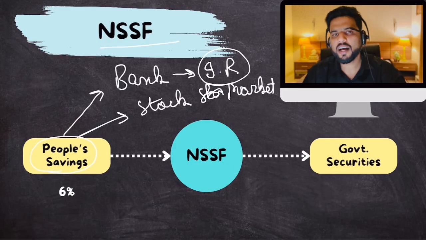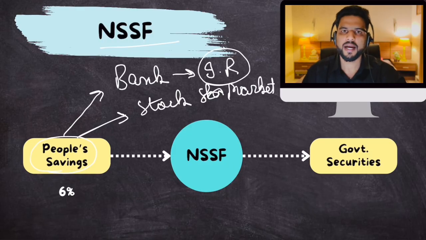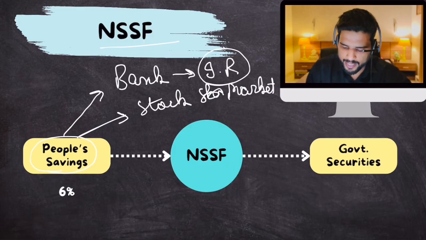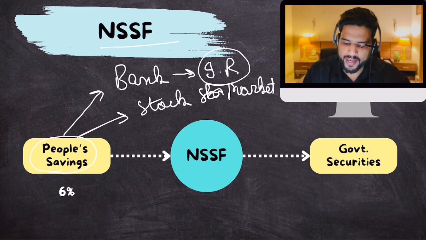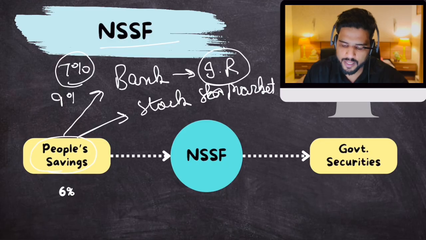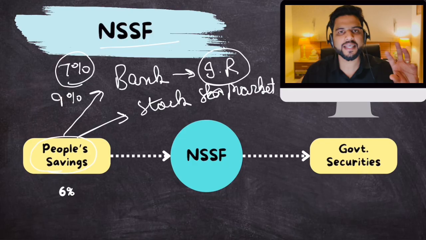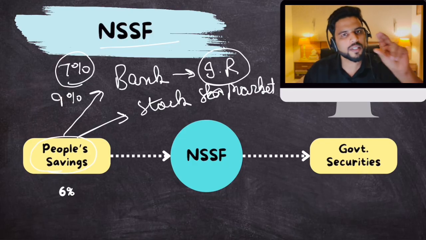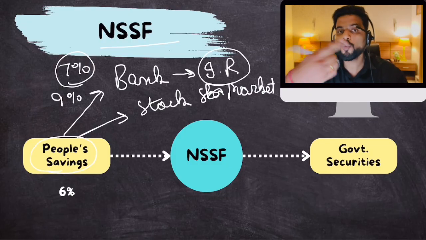Now, government gives you another option. Government comes out with these schemes. Let's suppose the name of the scheme is National Savings Certificate. Government says that the bank is offering you 7% interest rate, but if you deposit money in this National Savings Certificate, we will give you 9% interest rate. But remember, it is a small saving scheme. You cannot invest all your wealth in that. Small savings are only allowed. Clear?